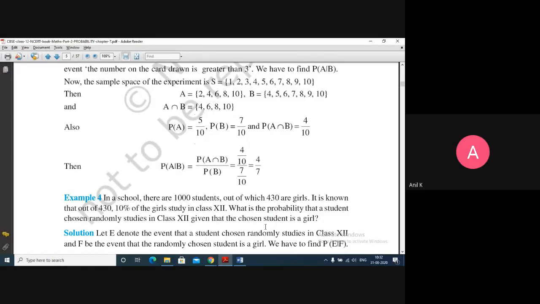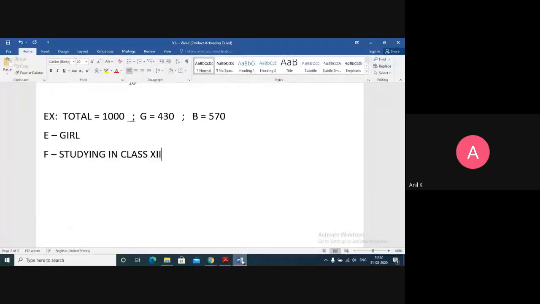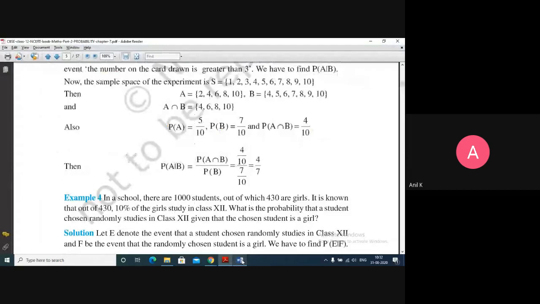Say, given that the chosen student is a girl, so one of the events will be girl. So you can go for E equals girl, okay, and F is in class 12. These are the two things that are given, right?